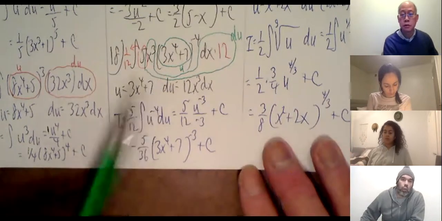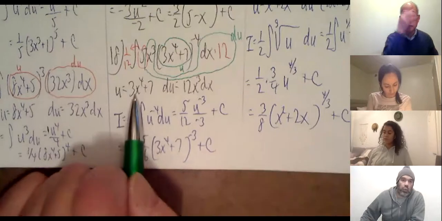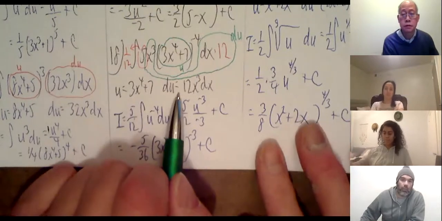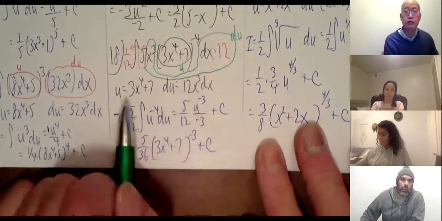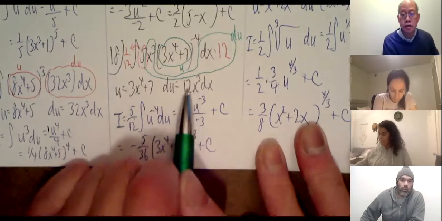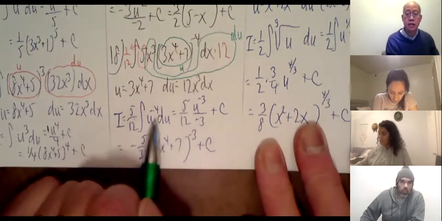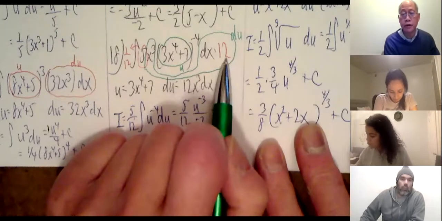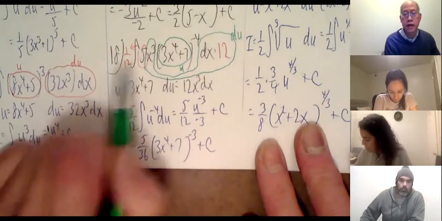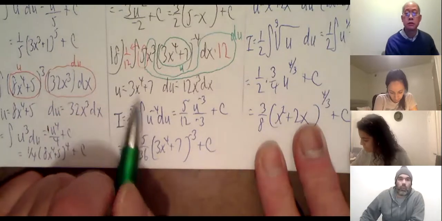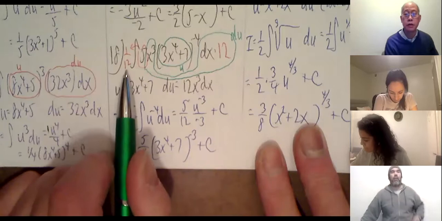Although the derivative of 3x to the 4th plus 7 does equal 12x cubed, it needs to be in the problem. I need 12x cubed dx. I can't change it to du until I see 12x cubed dx. That's why I need to put a 12 here and a 1/12 here, and took the 5 outside also. All right, that helps out. Thank you. All right.